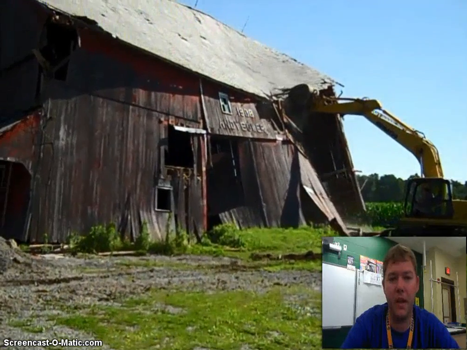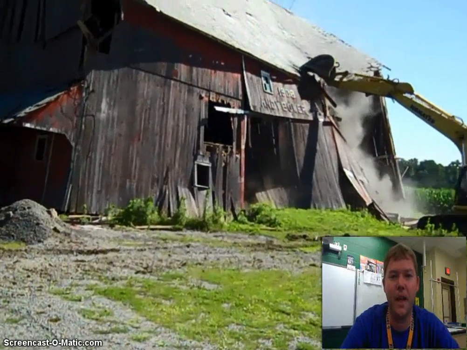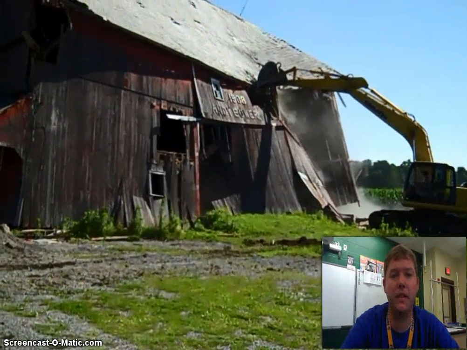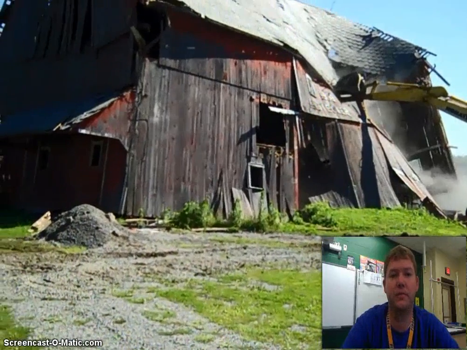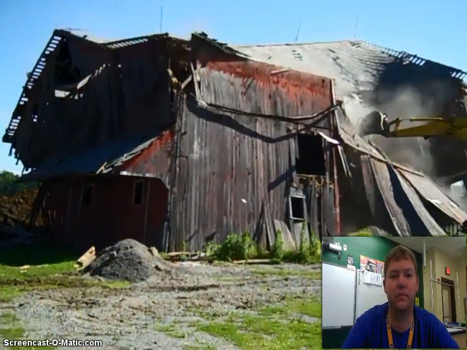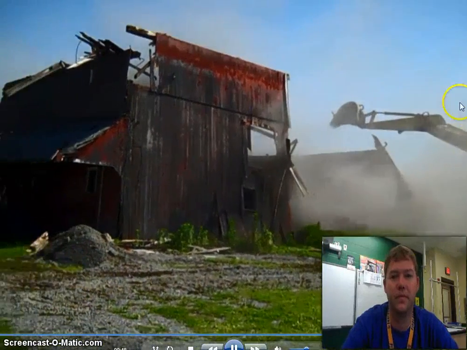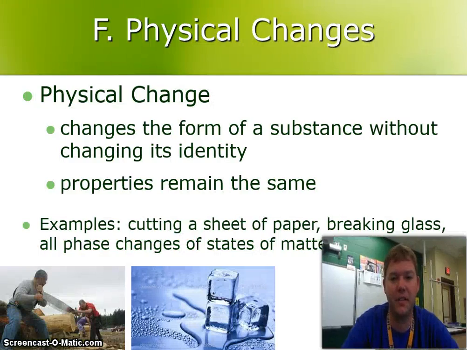All right, we're changing shape. We're going to change the length, the width, the volume of the barn, and textures are going to start changing. Here in just a few more seconds, the whole thing is definitely going to physically change. All right. Still a barn, just in a different form now. We just simply changed a few other things about it, but it's still a barn. We haven't changed its actual identity.